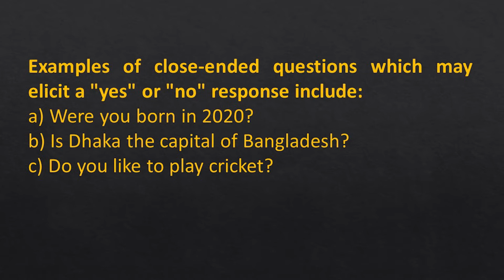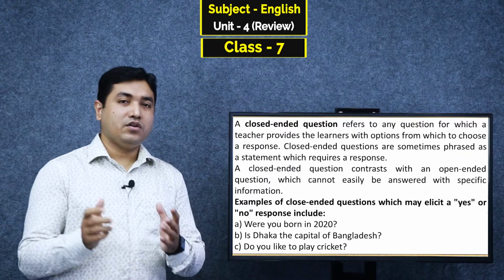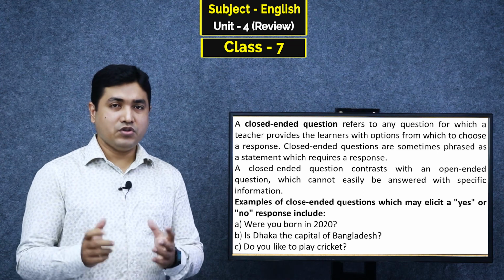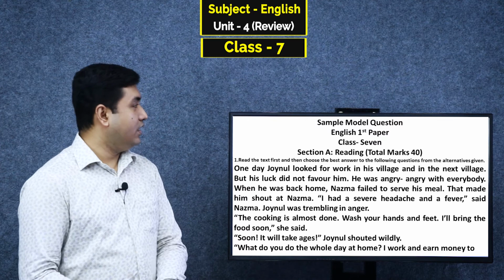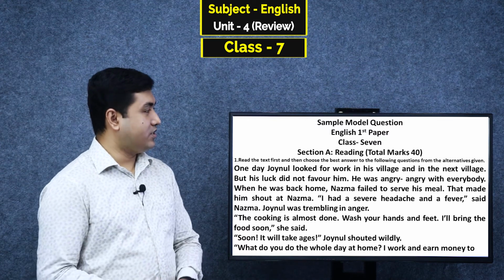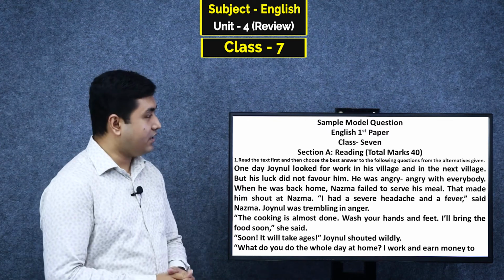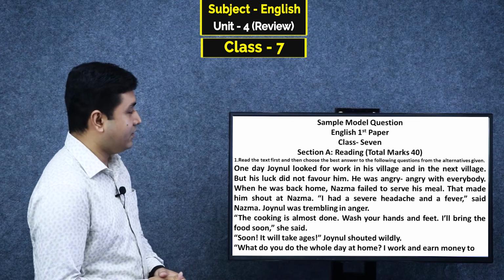For example, first one, were you born in 2020? Second one, is Dhaka the capital of Bangladesh? Third one, do you like to play cricket? Dear students, I hope you have got a clear idea about open-ended and close-ended question. Let's take a look at a sample model question. It is a sample model question, English first paper, class 7.